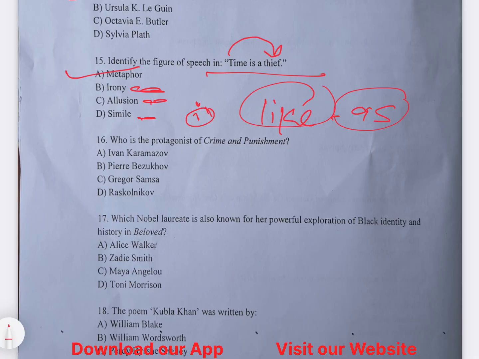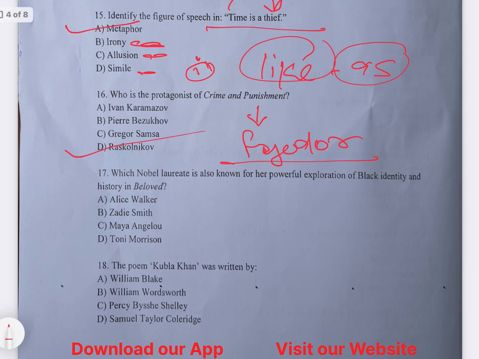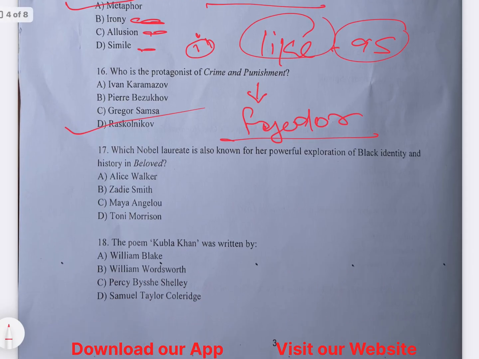Question number 16: who is the protagonist of Crime and Punishment? So we must know the writer of Crime and Punishment, Fyodor Dostoevsky, and the primary character, the protagonist, which means the hero of the novel. It is Raskolnikov. Okay, the right answer is option D.